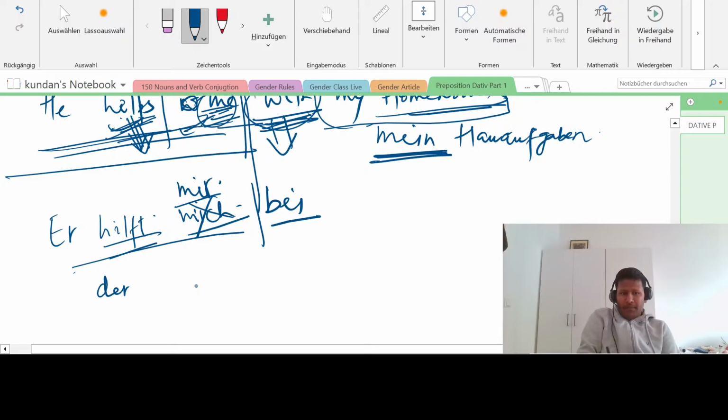Let us take another dative preposition, which is very, very common. Every single sentence you will most often see this. And this is mostly, its meaning is also "with." So don't confuse "bei." "Bei" also sometimes means with. We have already seen "bei," for example, I'm staying at my parents' house, or I'm helping you with my homework. But don't start using "mit" and all. If I say I stay with